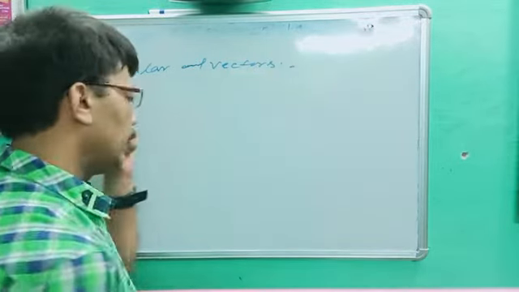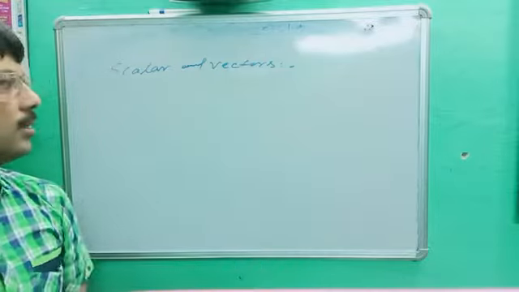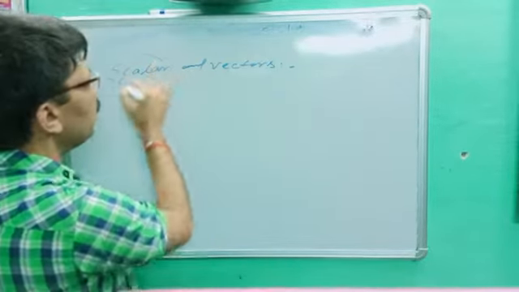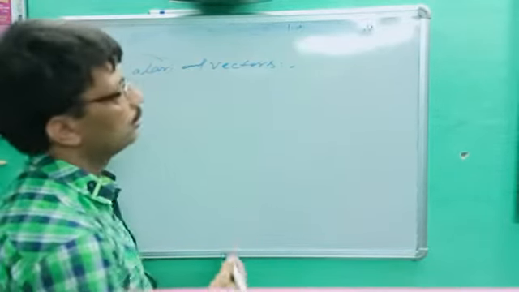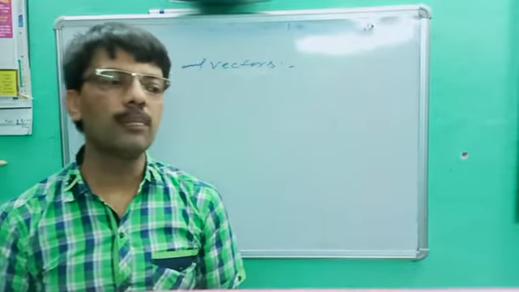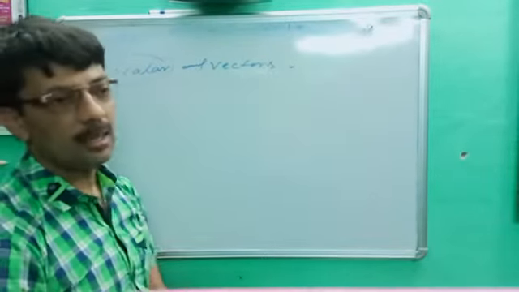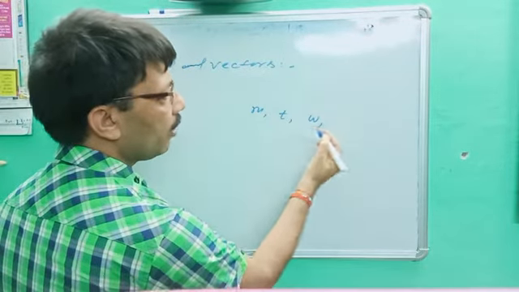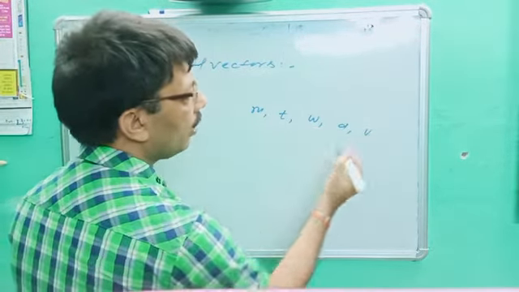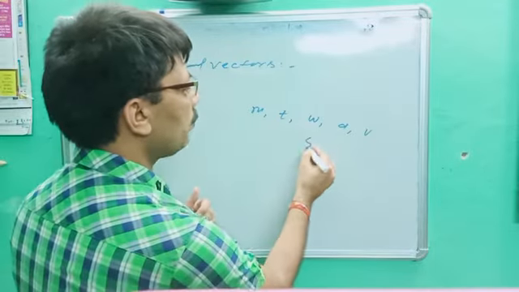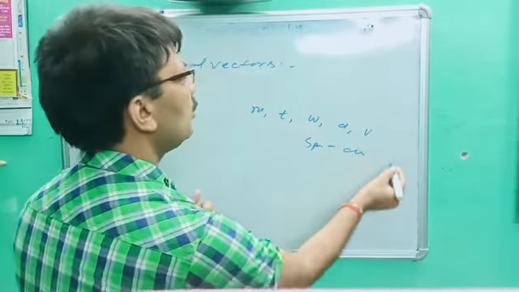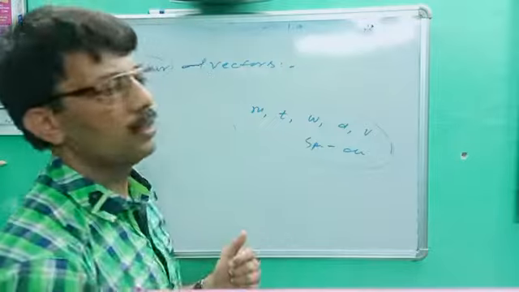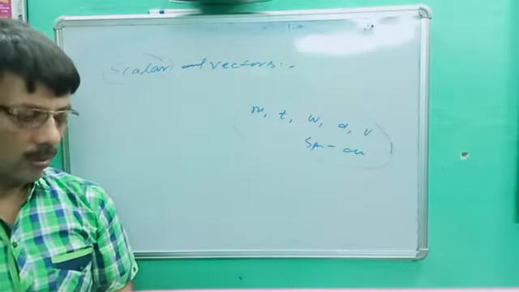In a simple way, as you know from class 9th level, a scalar is a quantity which has only magnitude but not direction. These quantities are called scalar quantities, such as mass, time, work, density, volume, speed, distance, and current. So note down the point.